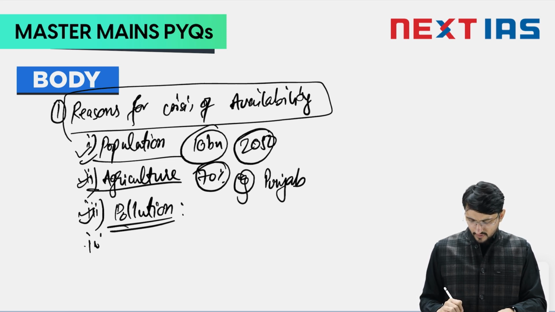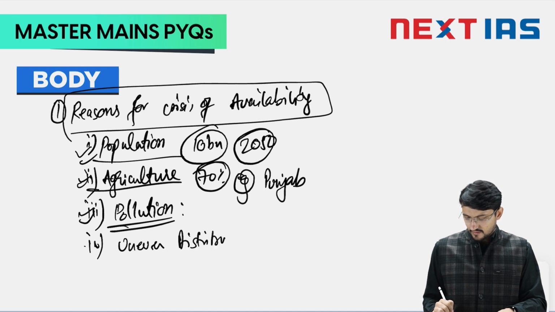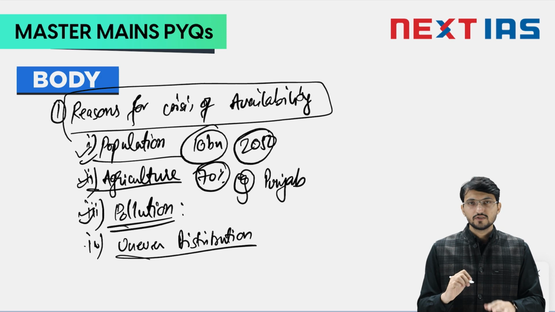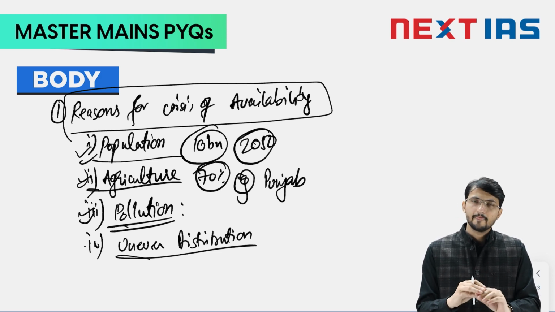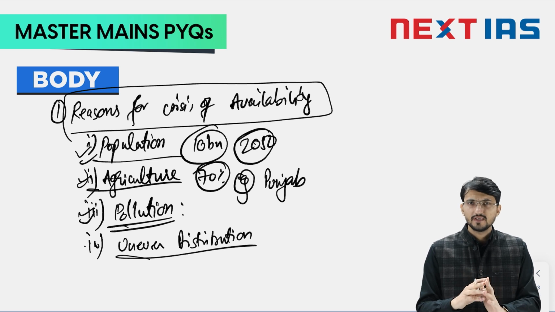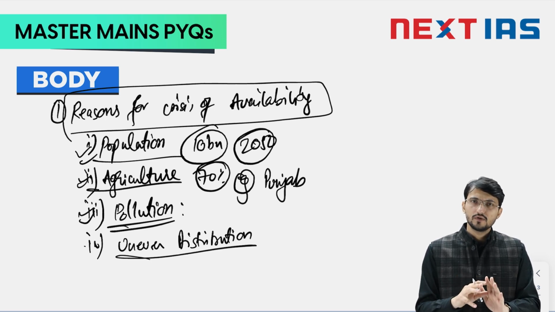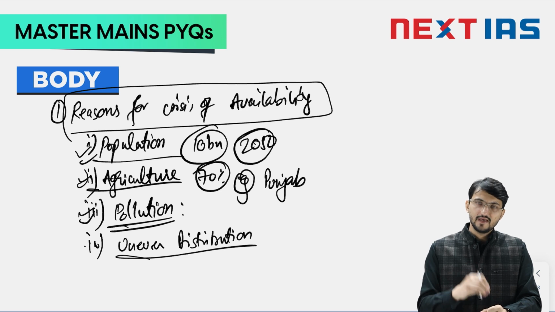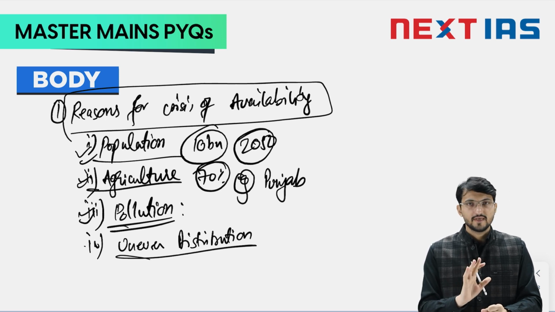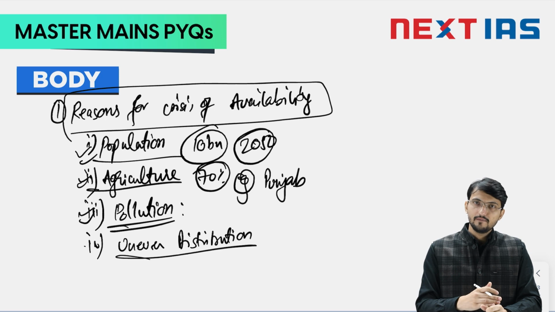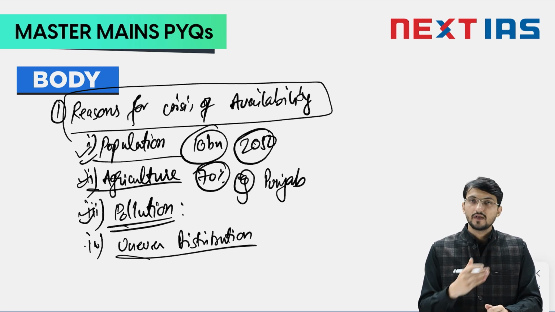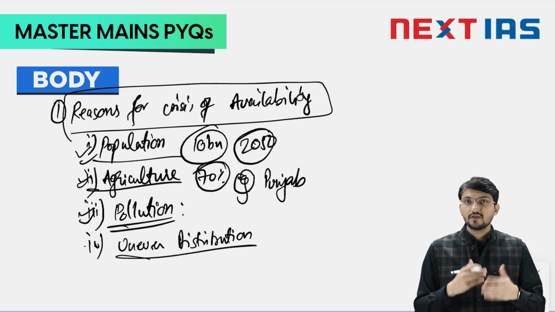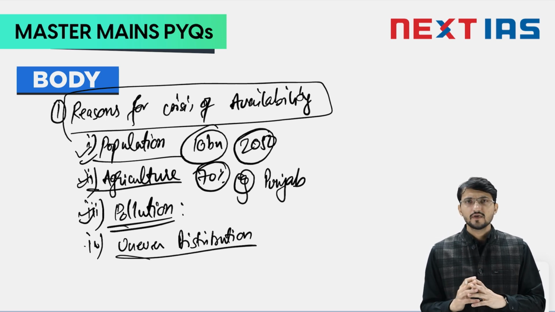Apart from pollution, you can go for uneven distribution. Water is not available equitably all around the world. Around 50% of the population, I believe, lives in areas which will face 1 month of water crisis every year, and that will be exacerbated because of climate change, rising temperature, change in the rainfall pattern, the floods, the droughts, the deforestation.